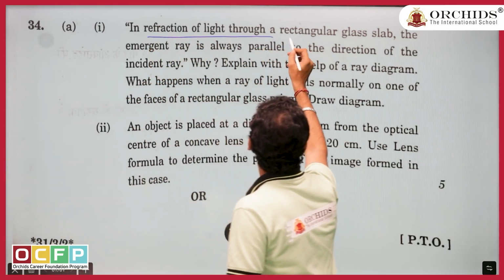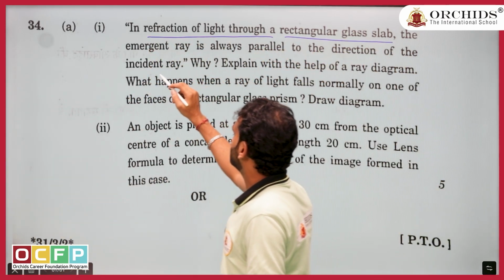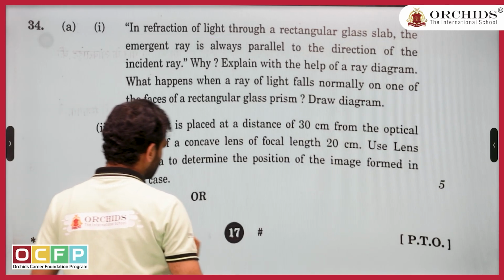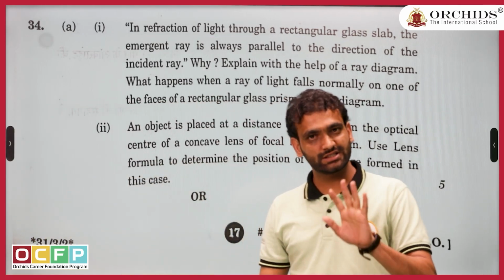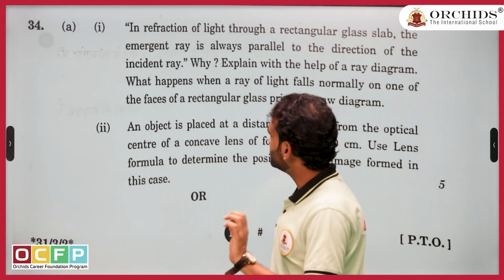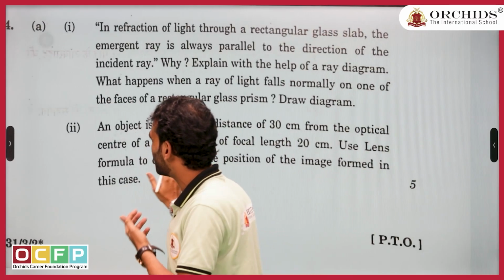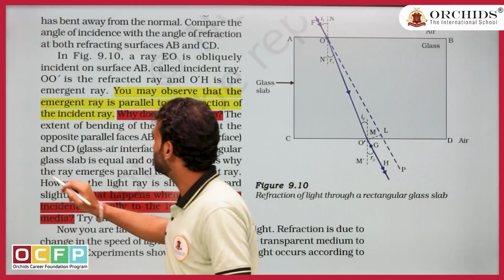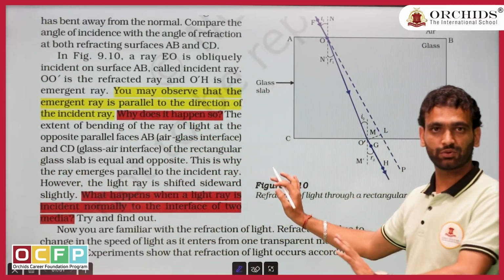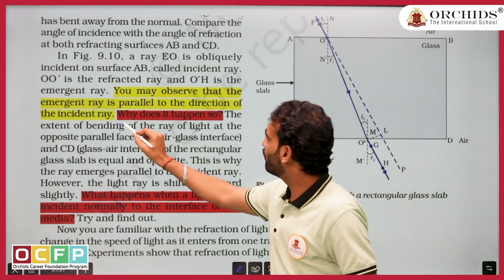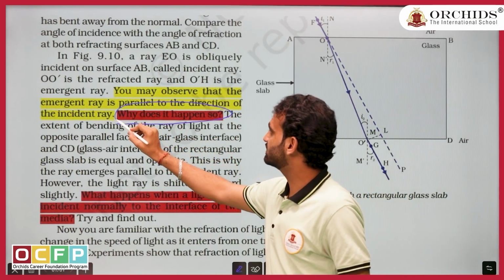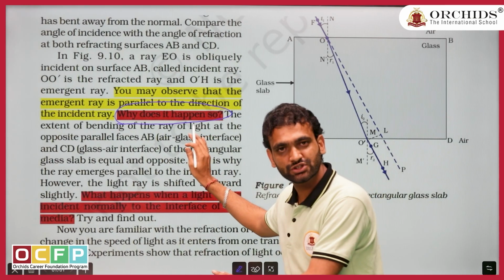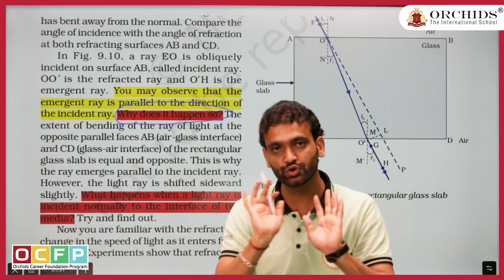In the refraction of light through the rectangular prism, actually, in this question I want to show you something. This is a 5 marker question. If you see, the framing of the question is directly from the NCERT book. This is a screenshot taken from the NCERT book. Read. Why does it happen? The same statement they kept in the form of a question.